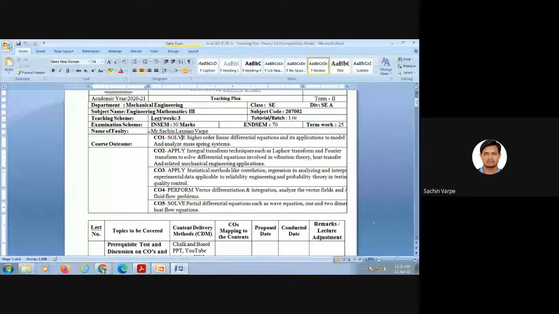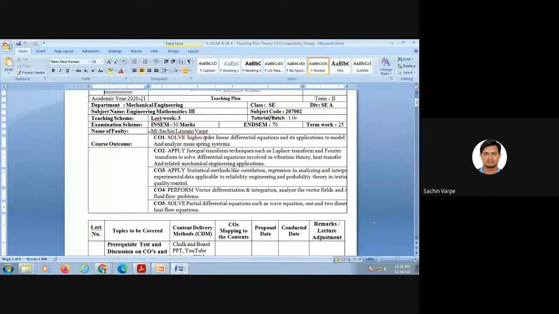So the first one is, at the end of this first unit, or when we finish this engineering mathematics 3, the students will be able to solve higher order differential equations. Up till now, you must have discussed differential equations. In particular, we have discussed ordinary differential equations of first order first degree in M2, I think, right? From the first and second unit of M1 and M2, you might have discussed the solutions of linear differential equations of first order first degree.